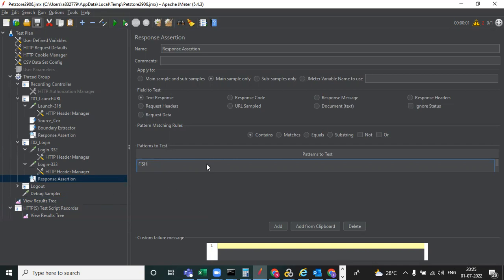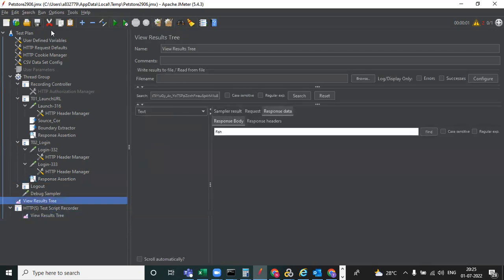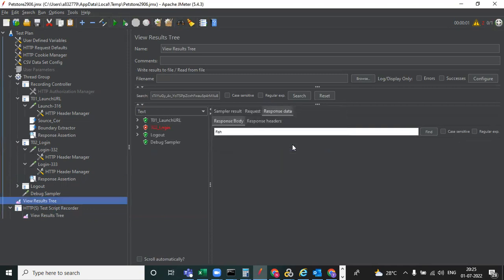But we didn't complete fish, all this. Yeah, just login and logout completed. We have not done all transactions, right? Yes. So that is still failing.